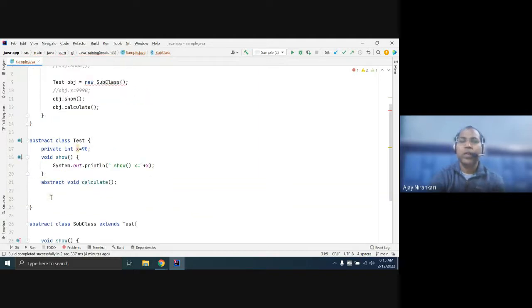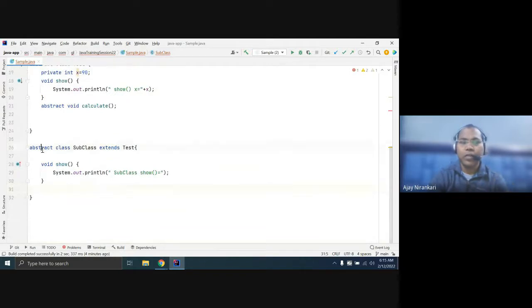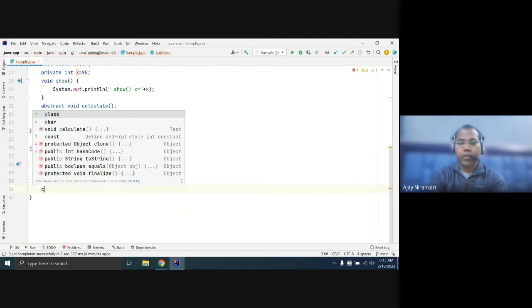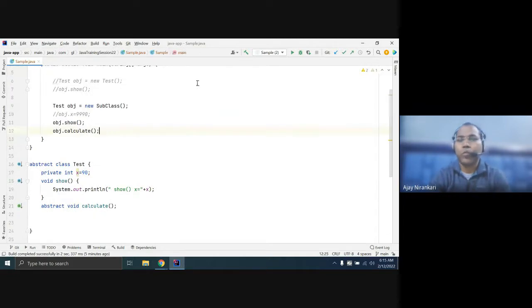So the question is, how can you use this? So there are two options: this class should just not be abstract and give the definition of the abstract calculate method. Now, if you define that, there is no problem, now you can invoke this calculate method.